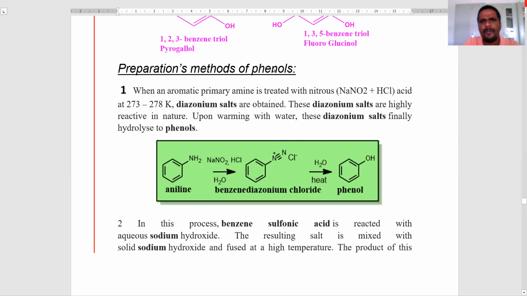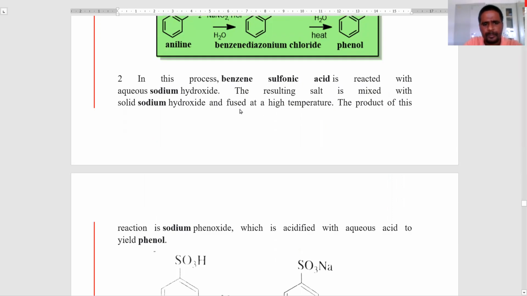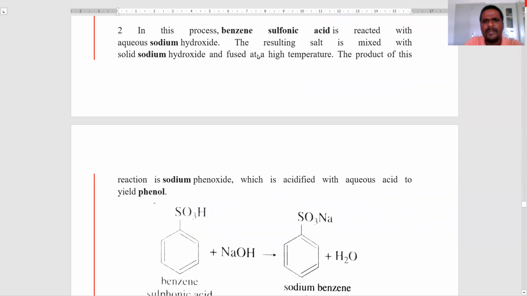The second preparation method is from benzene sulfonic acid. In this process, benzene sulfonic acid is treated with aqueous sodium hydroxide. The resulting salt is mixed with solid sodium hydroxide and fused at high temperature.